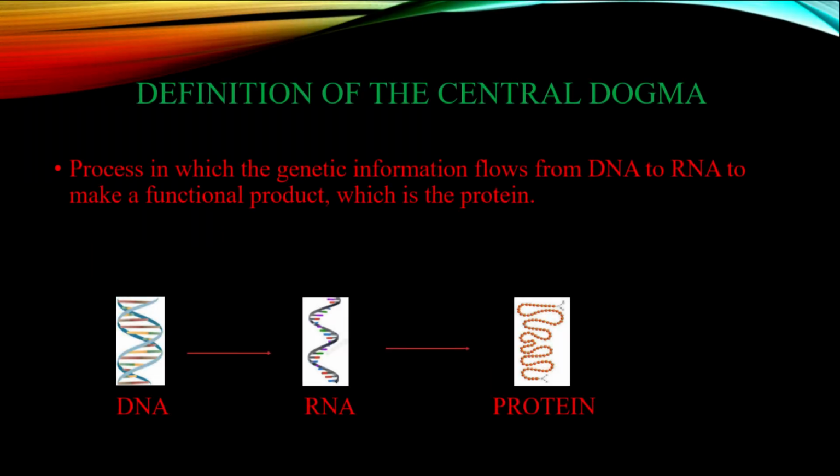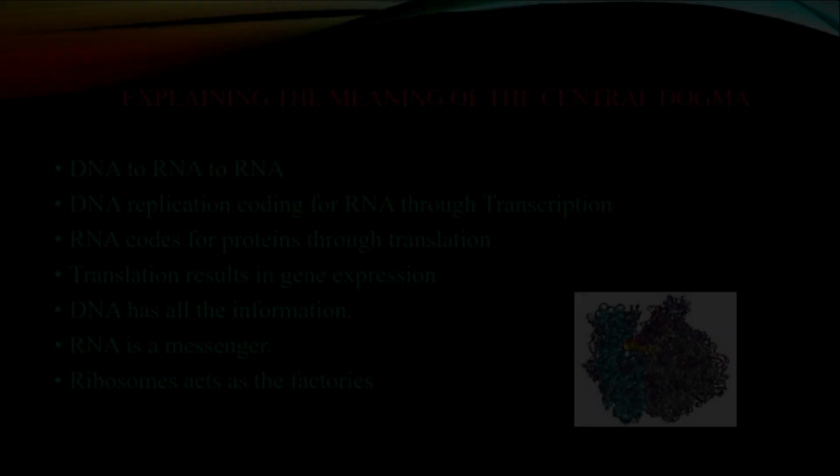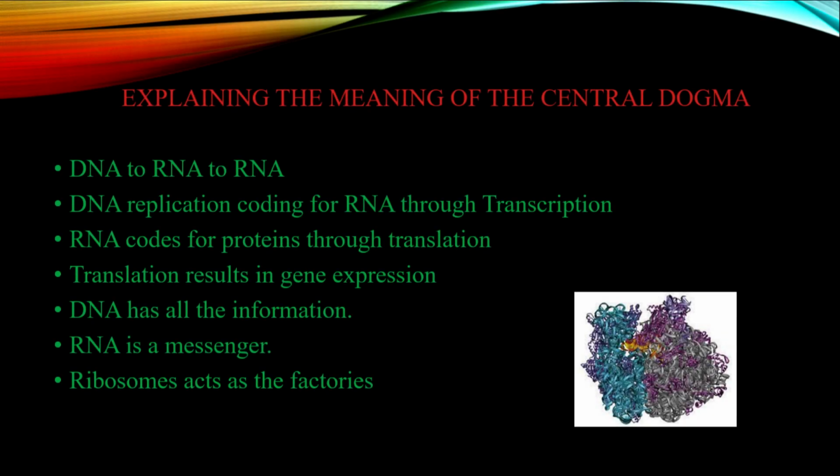Let's begin with defining the Central Dogma. The Central Dogma refers to the process in which the genetic information flows from DNA to RNA to make a functional product, which is the protein. Now let's explain the Central Dogma briefly. In molecular biology, the Central Dogma illustrates the flow of genetic information from DNA to RNA to protein.